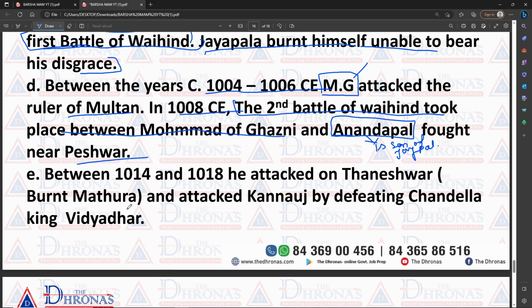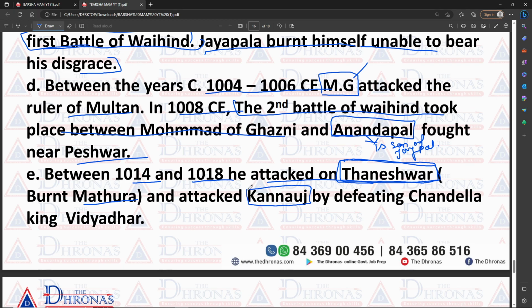So between 1014 and 1018, he attacked Thanesar, and we all know the place Thanesar very well, because Thanesar is the capital where King Harshavardhana had his empire. And after attacking Thanesar, he burned Mathura. Okay, and attacked Kanauj.